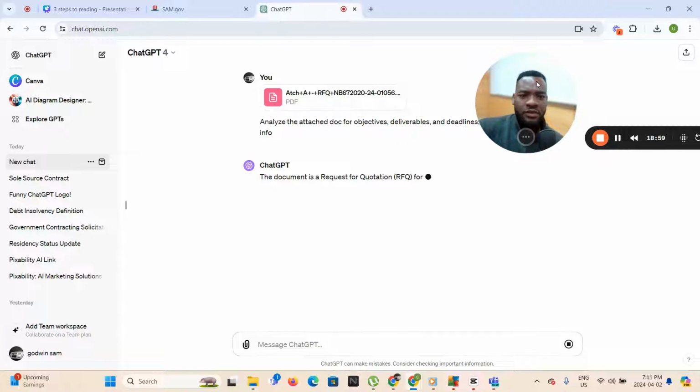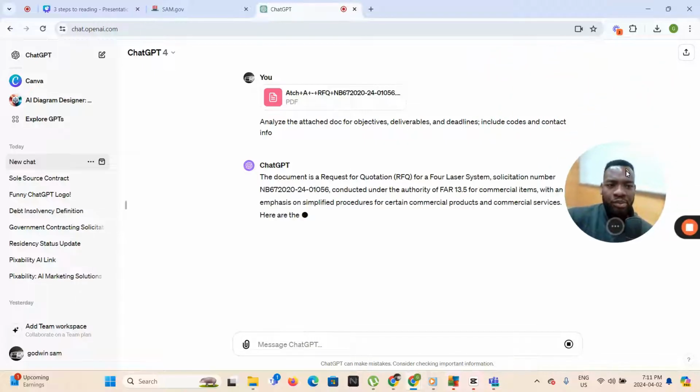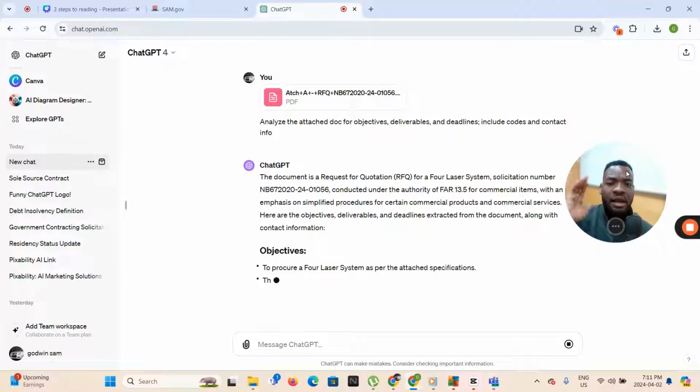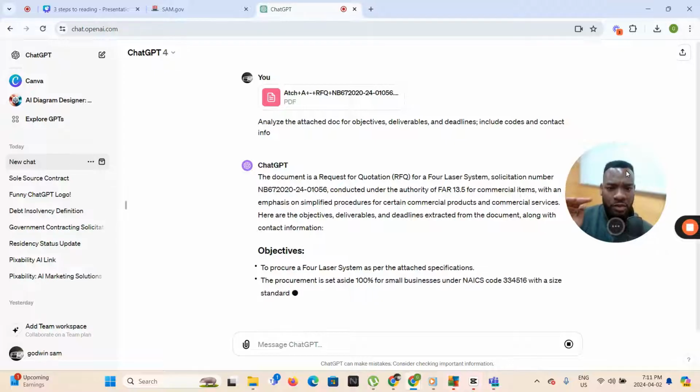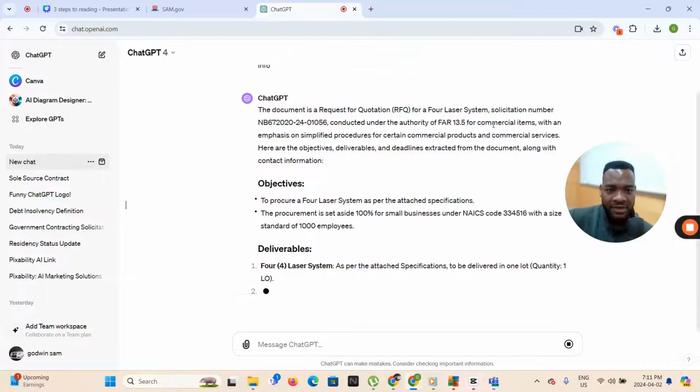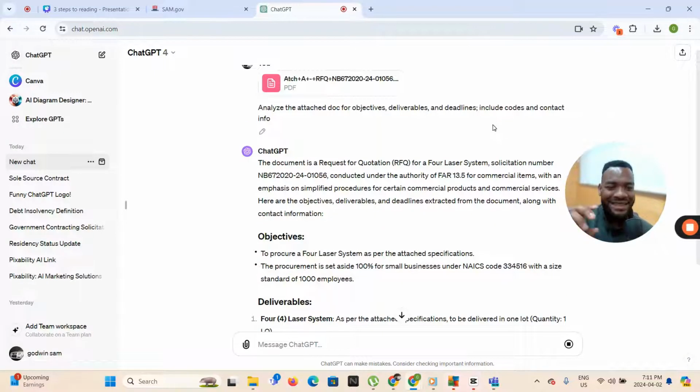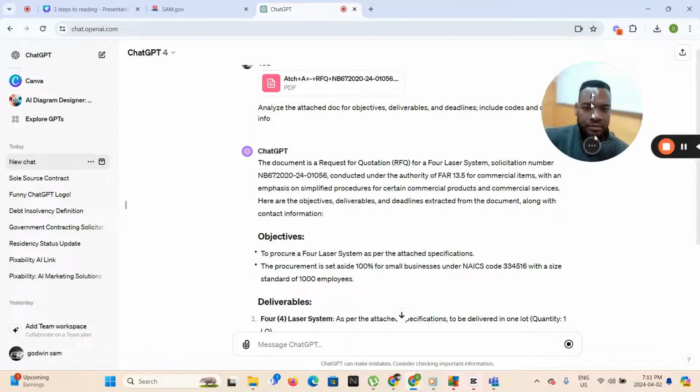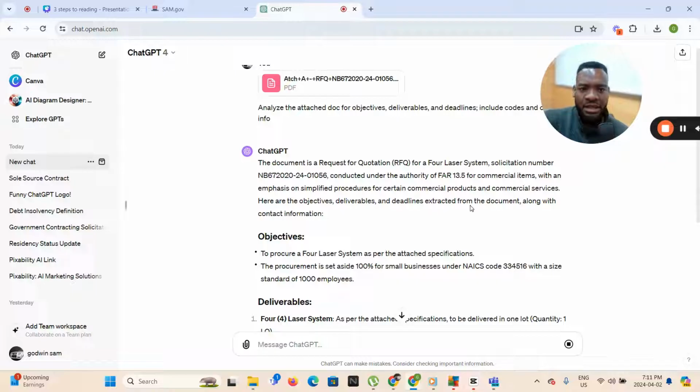And just for reference, that prompt is simple. It says this: analyze the attached document for objectives, deliverables, and deadlines. Include codes and contact info. So check this out. It says this document is a request for quotation for a four laser system, solicitation number, blah, blah, blah, conducted under the authority of FAR.